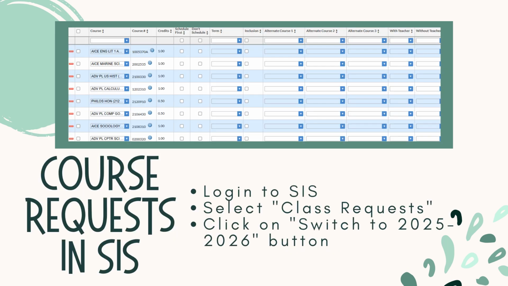You can also view your course requests through your Student SIS Gateway portal. To view the course request screen, log into your SIS portal, select the Class Requests option. When the request screen opens, click on the Switch to 2025-2026 button. You are now on your class request screen for next school year. This screen should have red accents. This is only a listing of your requested courses and not the order they will appear in your schedule on the first day of school in August.